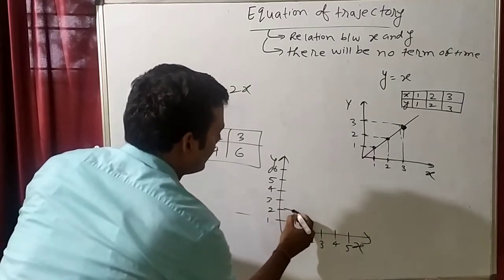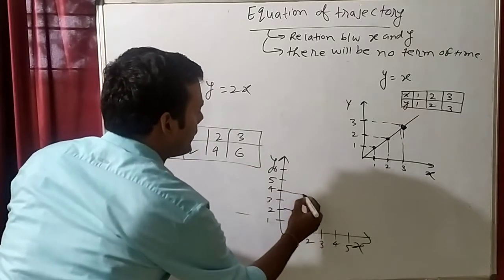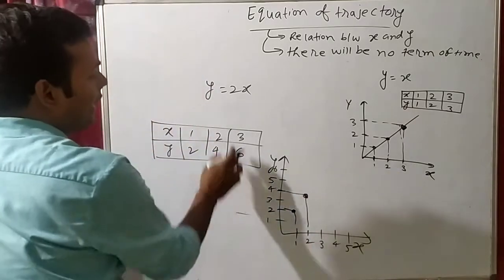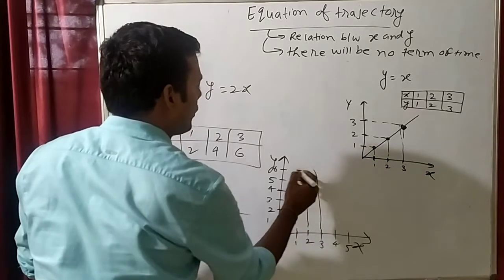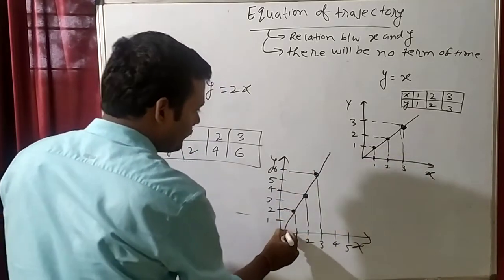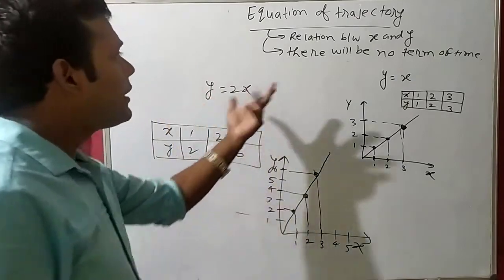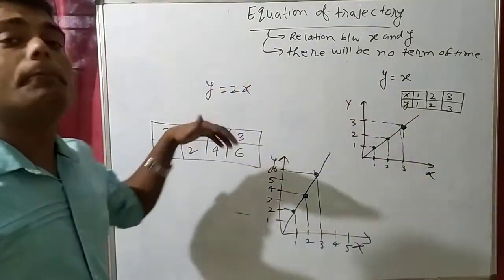That means this point. When x is 2, y is 4, which point? This point. X is 3, y is 6, which point? This point. And now you will join them. So y equal to 2x is like this. Like this you have to make an equation between x and y in projectile motion.